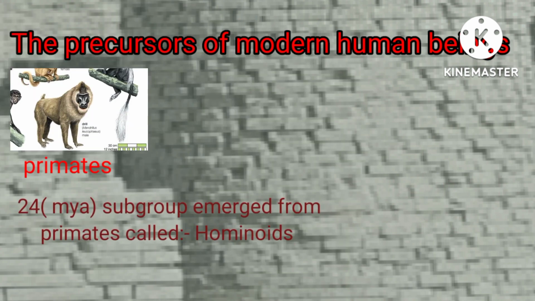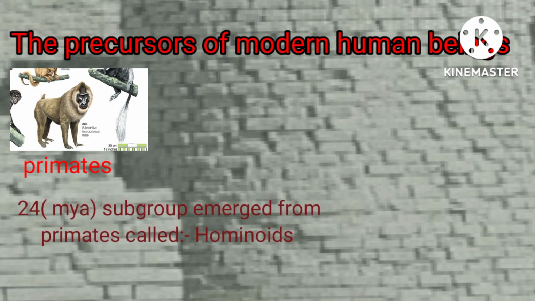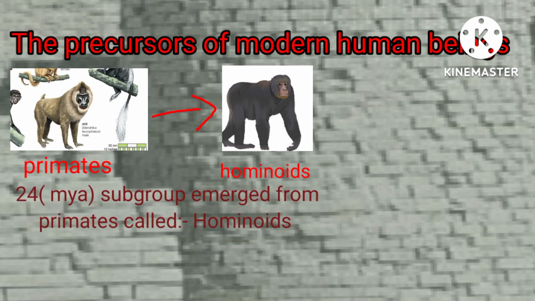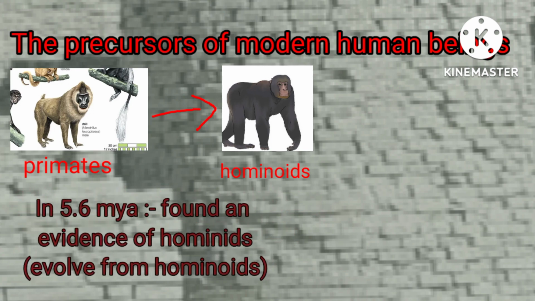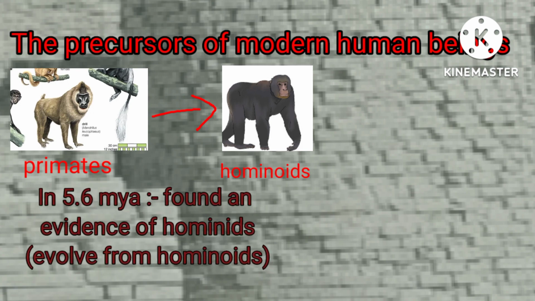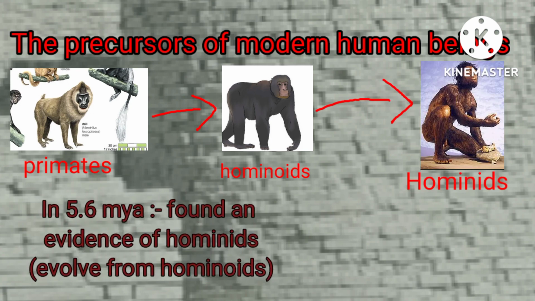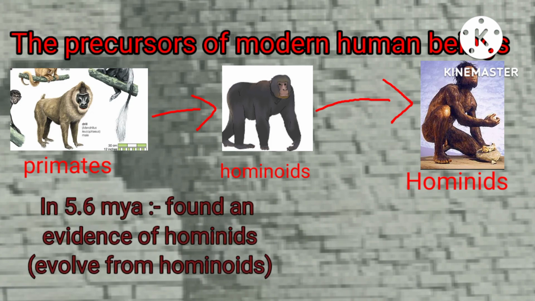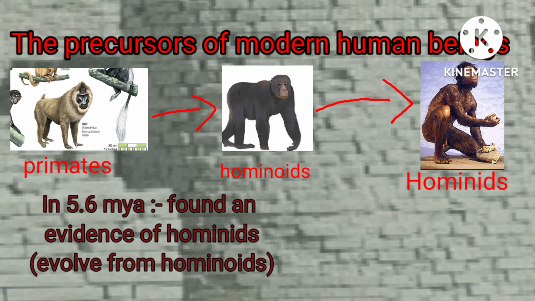Now, 24 million years ago, a subgroup emerged from primates called hominoids, including apes. And 5.6 million years ago, we find evidence of hominids evolved from hominoids, with common features and differences also.